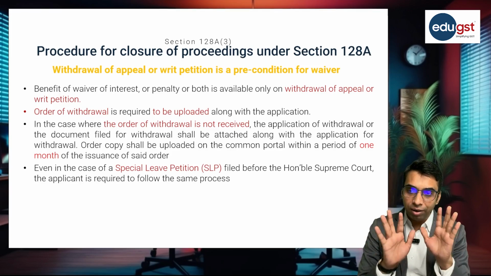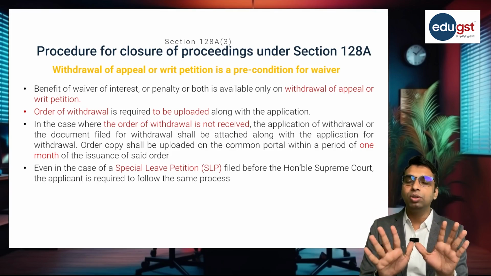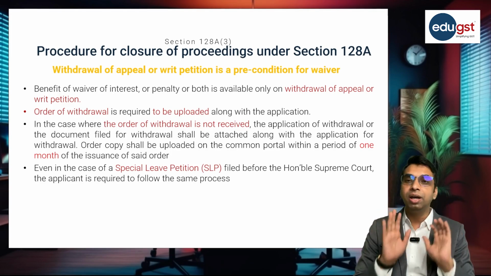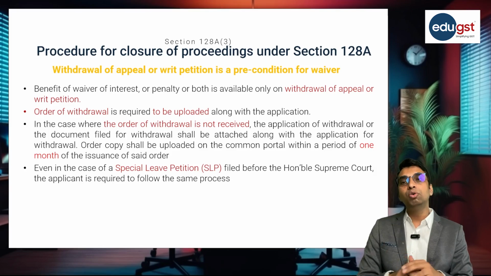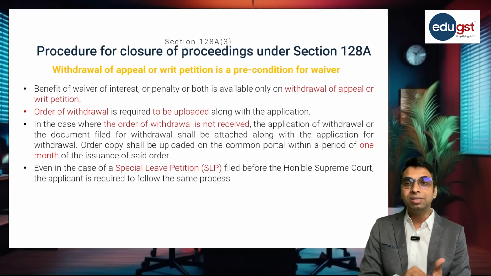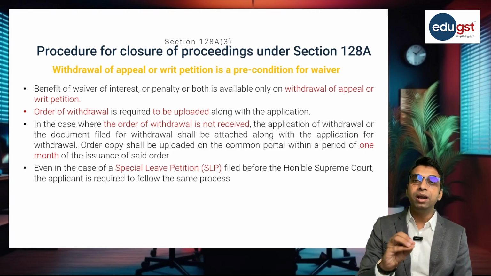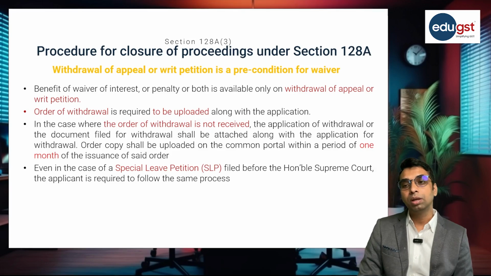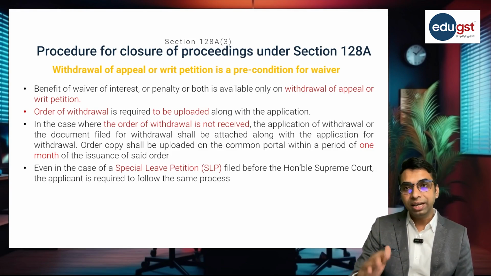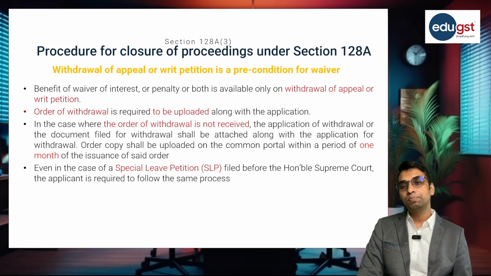So the benefit of waiver of interest and penalty or both is available only on withdrawal of the appeal or writ petition. The applicant who wishes to apply for the amnesty scheme is required to first withdraw the appeal made before the appellate authority or appellate tribunal, or if any writ petition is filed before the High Court, they need to withdraw that writ petition, and then only they can apply for this amnesty scheme.